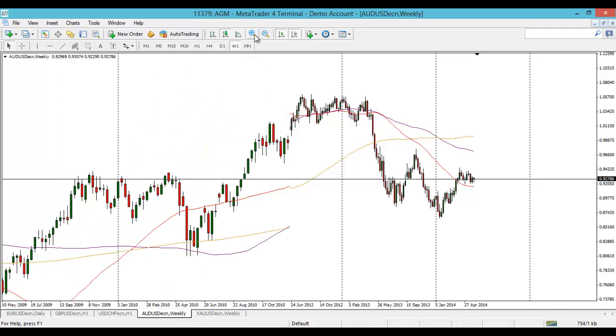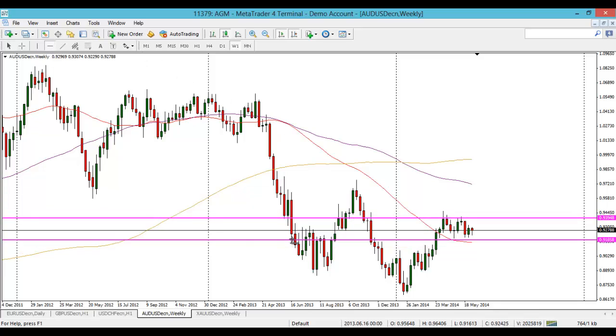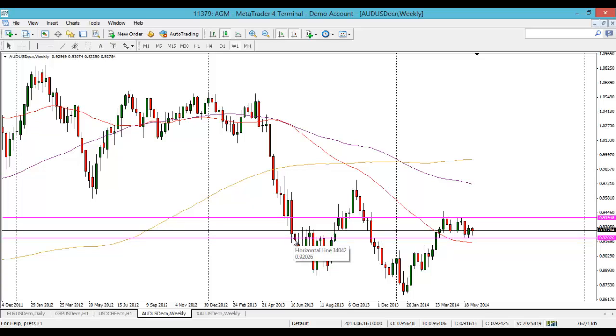Aussie dollar in terms of the weekly here, it's still just chopping around really. The last 8-9 weeks, it's just been chopping in between a 200 pip range. So you've got the 0.94 handle there, and then you've got the 0.92 around there. You can see the last 3, 4, 5, yeah, pretty much 8 weeks, it's just been chopping in between this range. Still currently above the 50-week moving average. But you can see last week's weekly candle is a nice reversal candle, a nice bit of lower wick, nice green body.